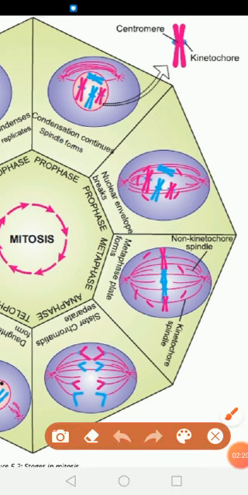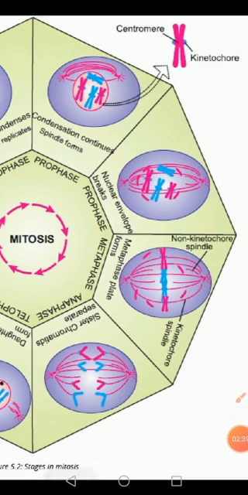So in this metaphase, these chromosomes will arrange themselves at the center, at the equator, with the help of kinetochore fibers, and this is called the metaphase plate. So in metaphase, the metaphase plate is formed.